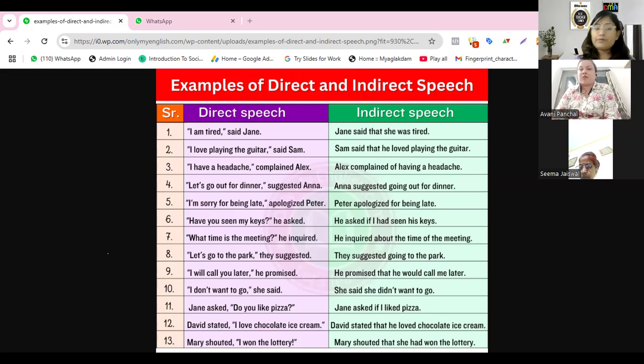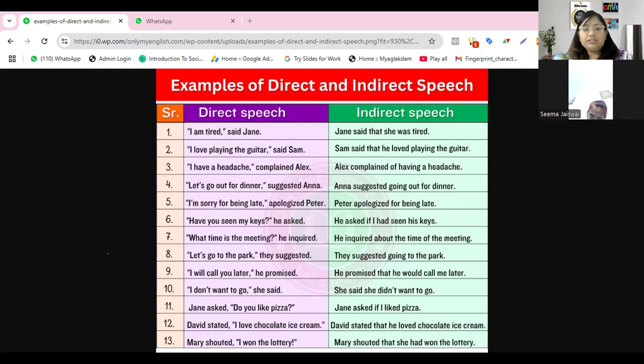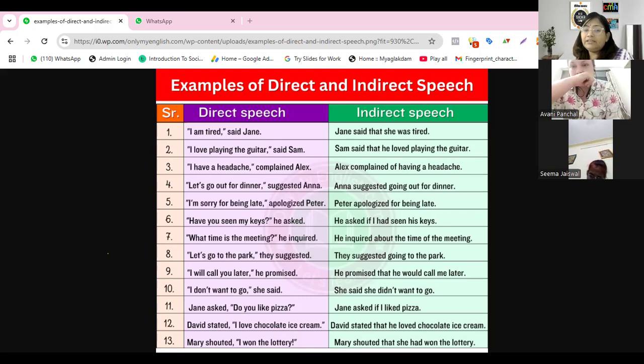Again, there's an inquiry, so we will not use "that." For inquiries, suggestions, promises, complaints, apologies, we will not use "that." So he inquired about the time of the meeting. They suggested going to the park. "I'll call you later." He promised that, now again, first person changing to the third person, "will" changing to "would," call me later.